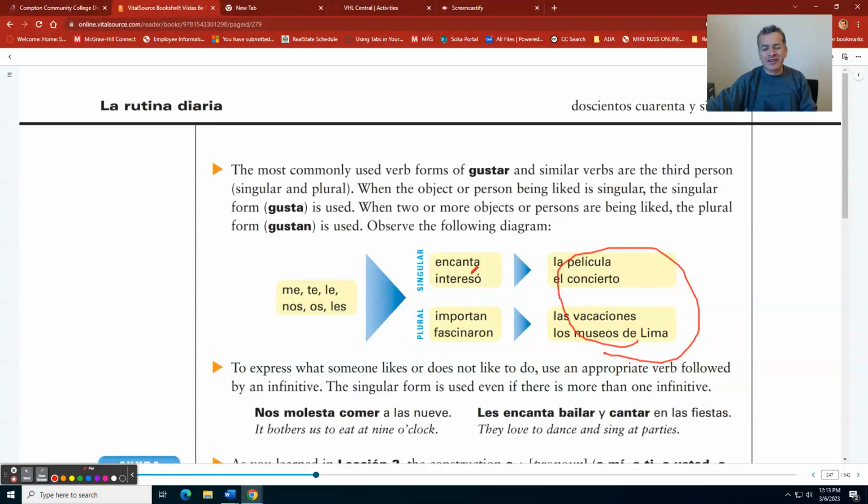Encantar and gustar are very similar. Encantar has a more intense degree of pleasing. Bien. That's why normally we're going to use the third person singular or plural, because the subject most of the times is going to be something that is singular or something that is plural, like here. That's what it's saying here.